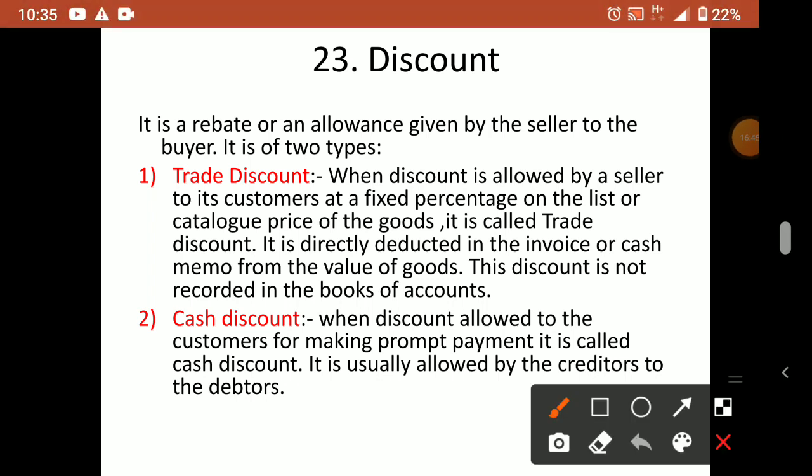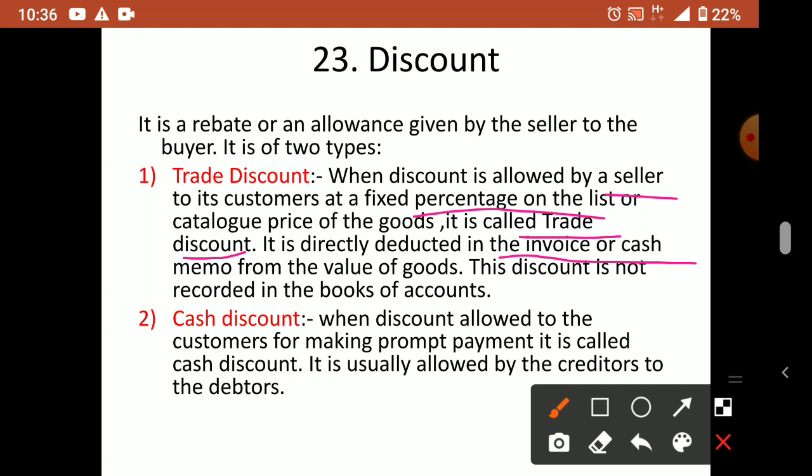When a discount is allowed by a seller to its customers at a fixed percentage on the list price or catalog price of goods, it is called what? Trade discount. So this is what we are getting from the shop. When we purchase some goods, usually the seller will allow some discount on that particular product. That is called trade discount. It is directly deducted in the invoice or cash memo.